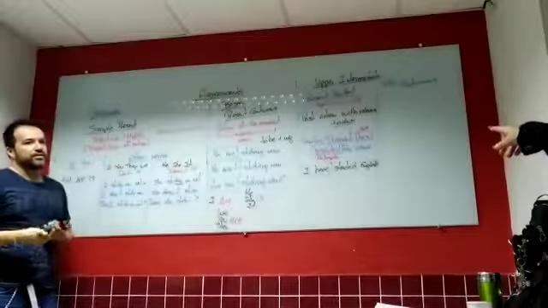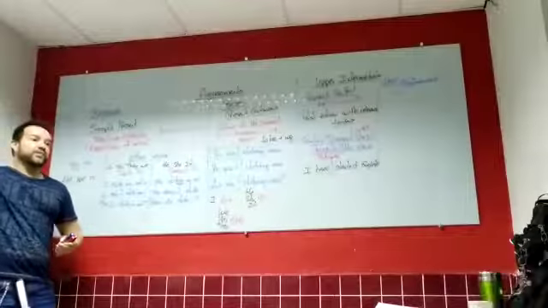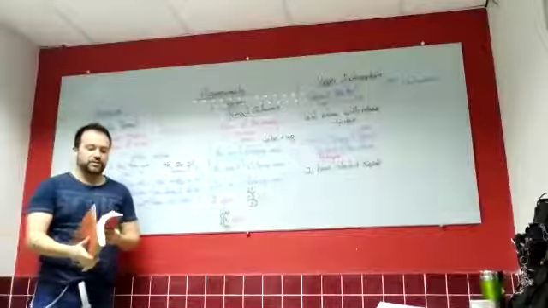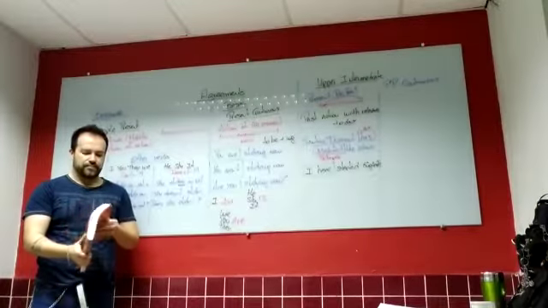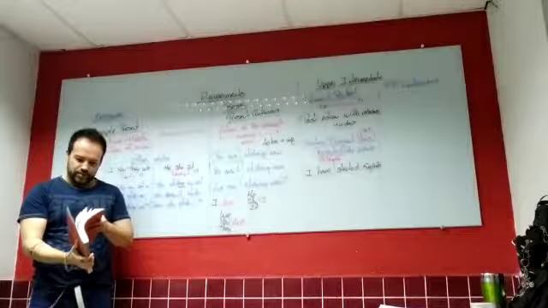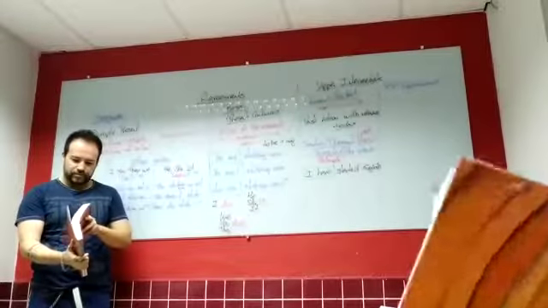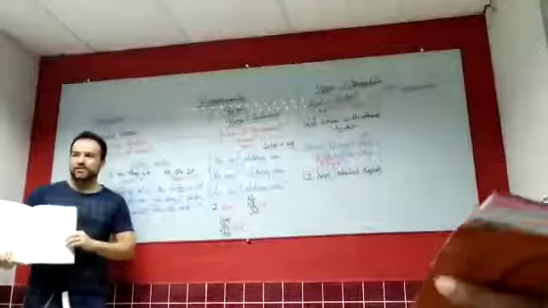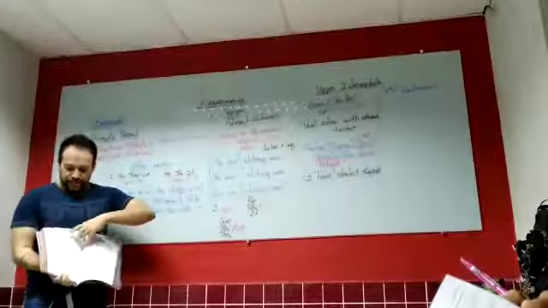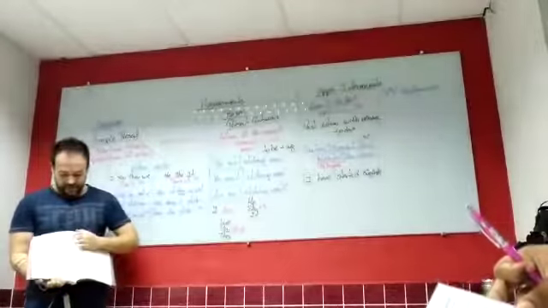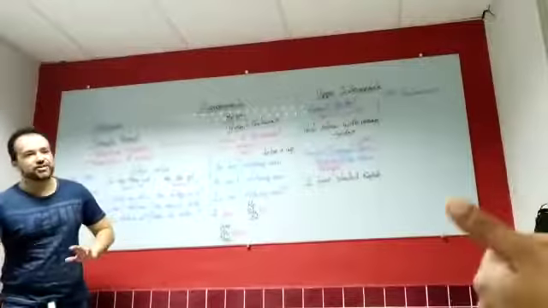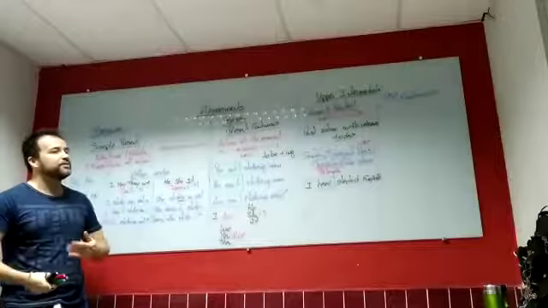The participle is the verb in the past participle. If you take a look in the back of your books, you have the list of verbs: the infinitive, the simple past and the participle. The regular verbs are the same, but the irregular verbs you need to check because they may be different.